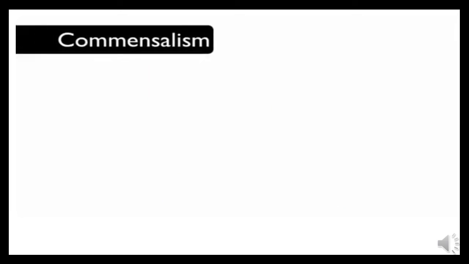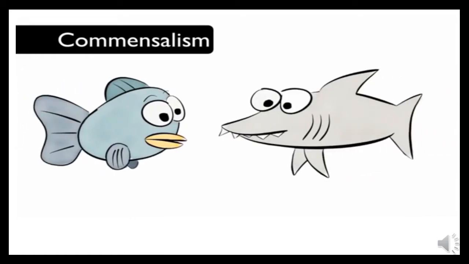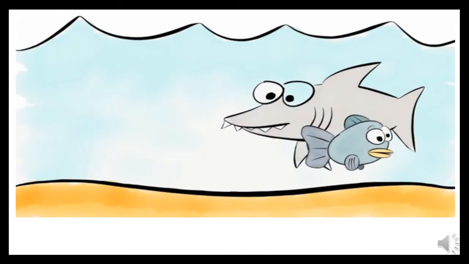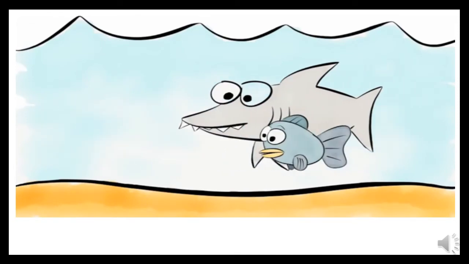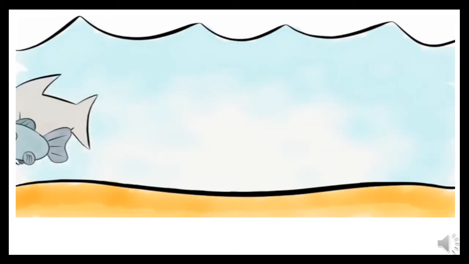Another relationship is called commensalism. This interaction takes place when sharks and remoras live together. Remoras use sucking discs on their heads to attach themselves to sharks. The sharks are powerful swimmers and do not even notice that the remoras are there.